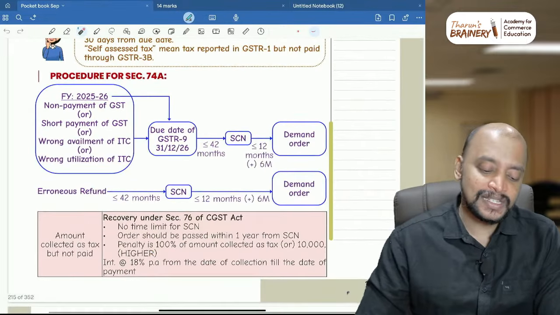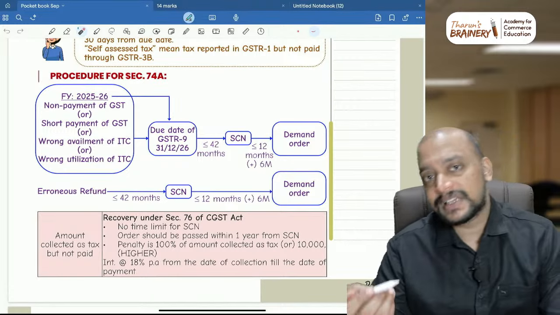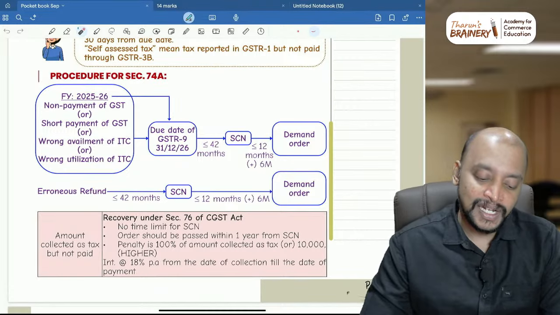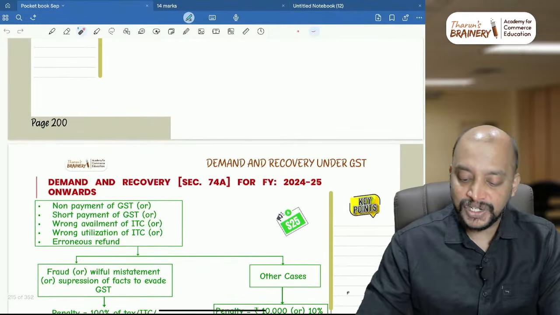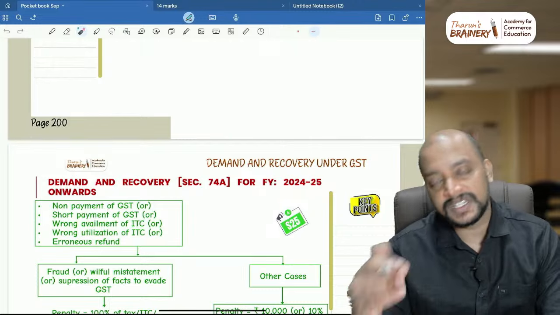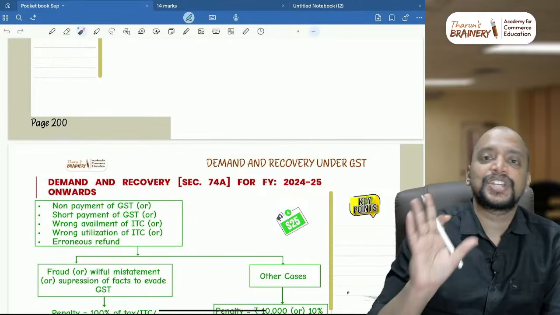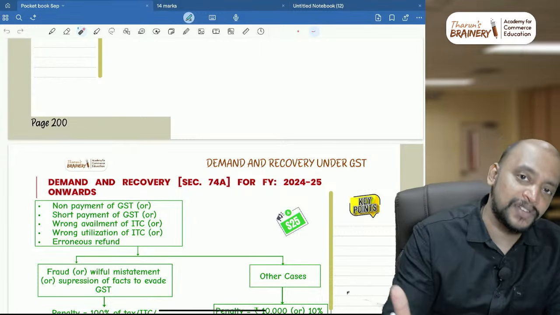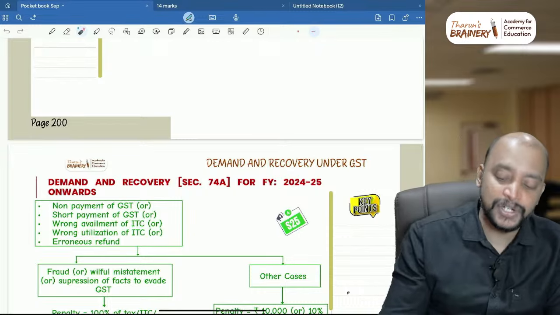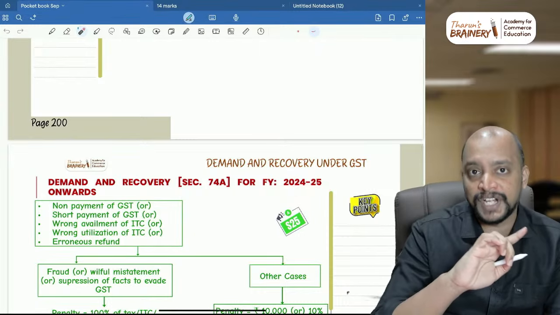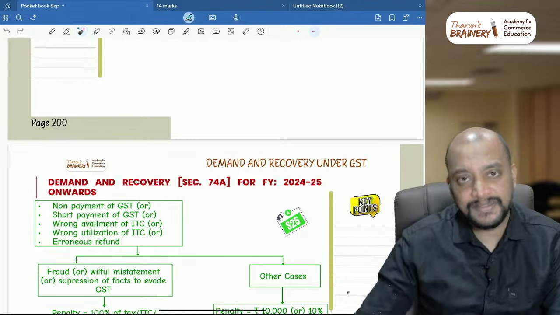And next you can see what is the procedure for section 74A. So this 74A is applicable for financial year 24-25 onwards. So if the question is pertaining to financial year 24-25 onwards, you need to apply 74A. If the question is pertaining to before that financial year, before financial year 24-25, if the non-payment or short payment happened, then you need to apply 73-74.